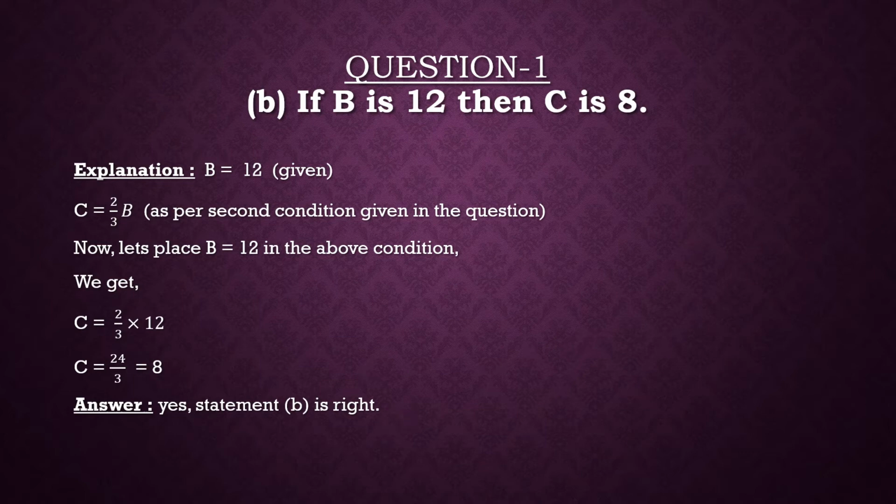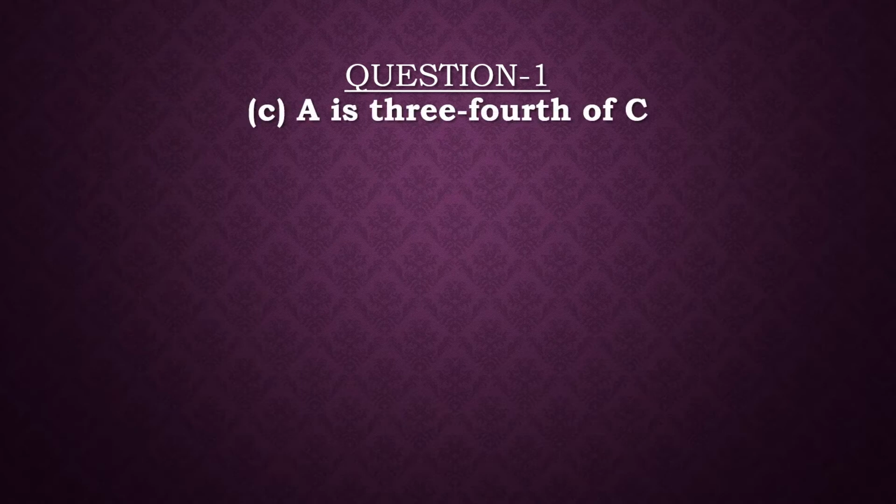Now come to the third part of the first question, which is: A is 3/4 of C. So in order to check that, we will use the same information which was given in the previous theme.